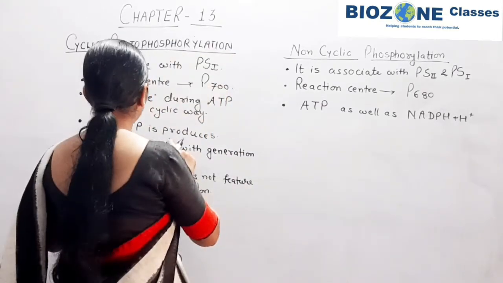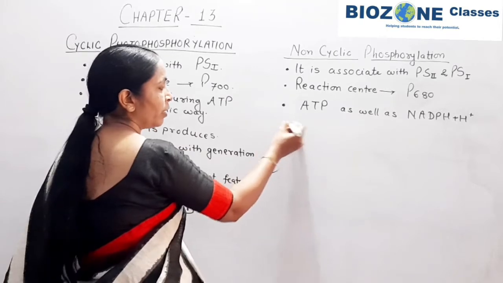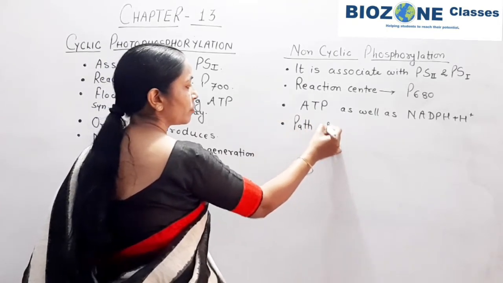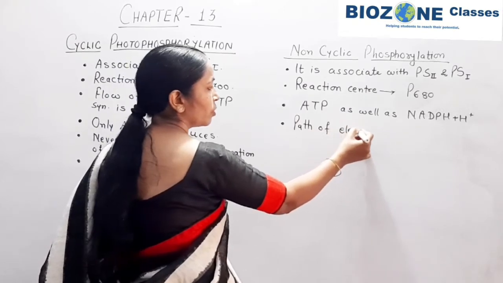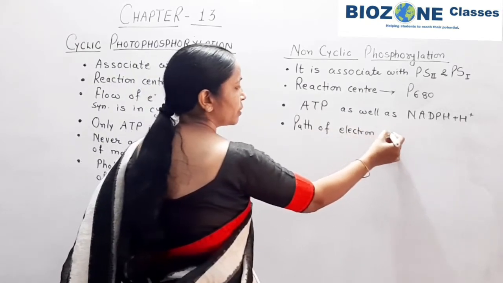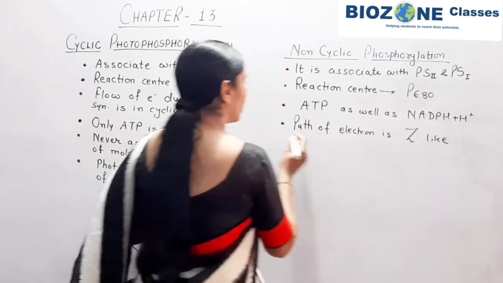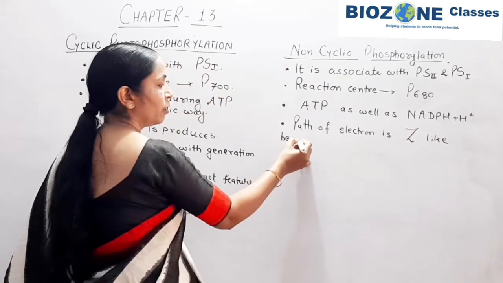Secondly, if we come towards the pathway, the path of electron is Z-like. And why is it Z-like?